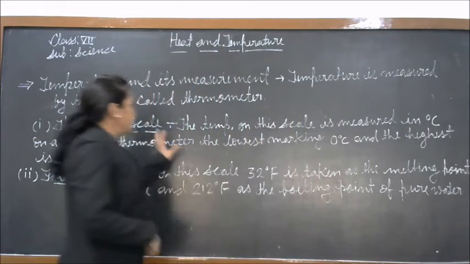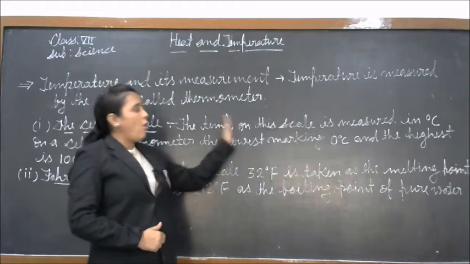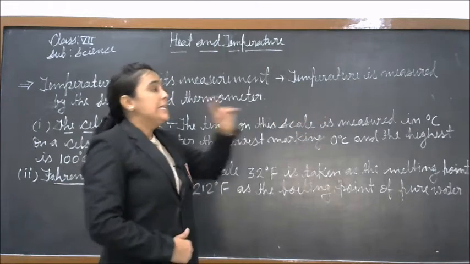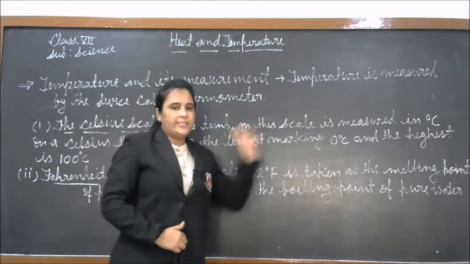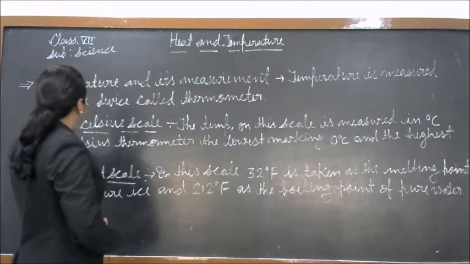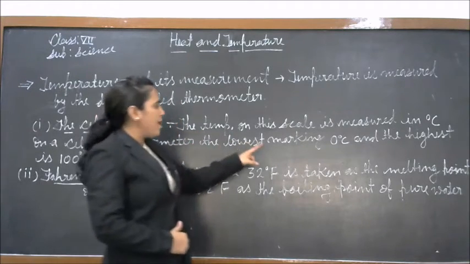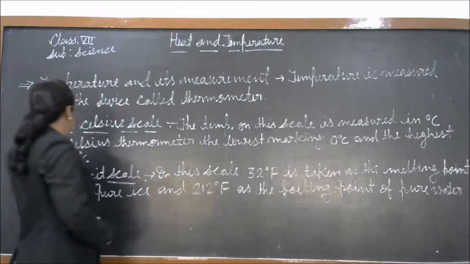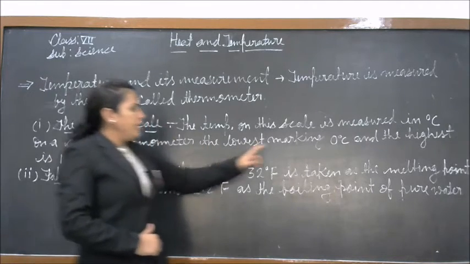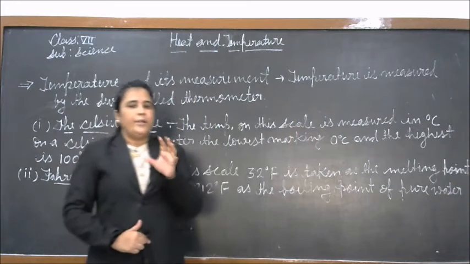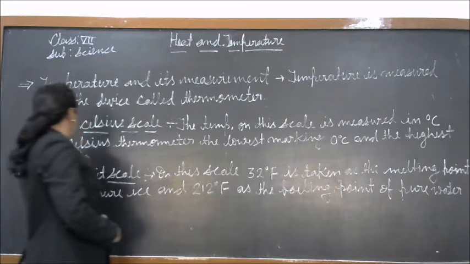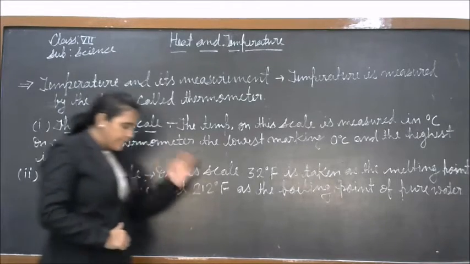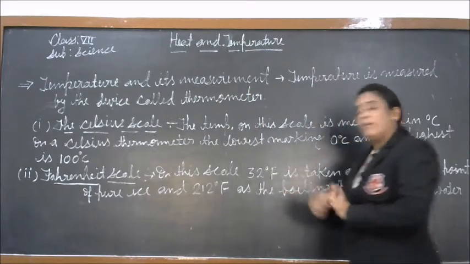Students, on the Celsius scale, the temperature is measured in degree Celsius. On a Celsius thermometer, the lowest marking is 0 degree Celsius and the highest marking is 100 degrees Celsius. 0 degree Celsius means the melting point of pure ice, and 100 degrees Celsius means the boiling point of pure water.